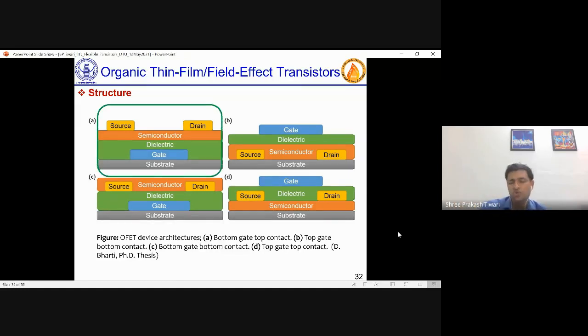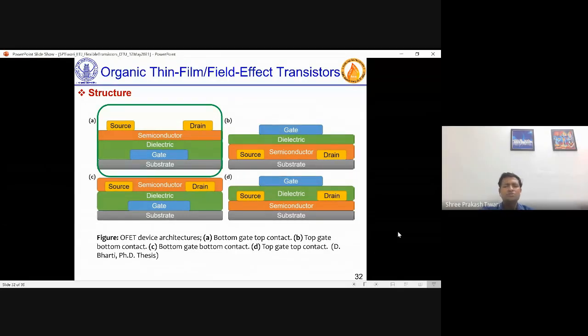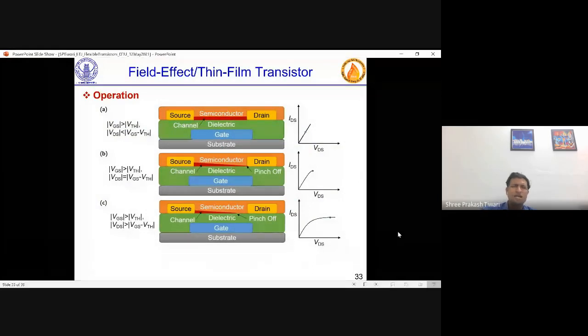Obviously, one of them you choose depending on suitability, depending on which kind of material, which type of technologies are being used. People choose one of them. Why do we choose this top contact? Only because contact resistances are much lower and it is easier to fabricate. But depending on which printing technology, which material, any one of these could be used. Okay. And then operation, I will not discuss.